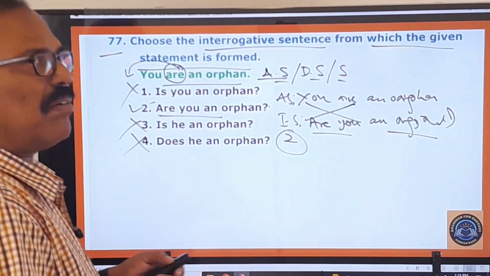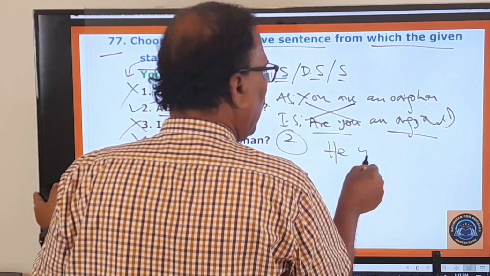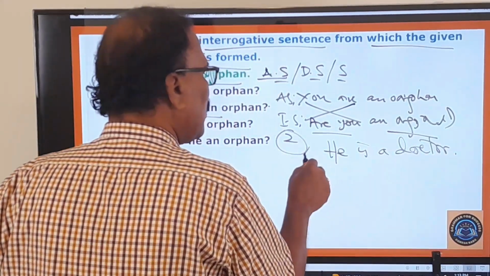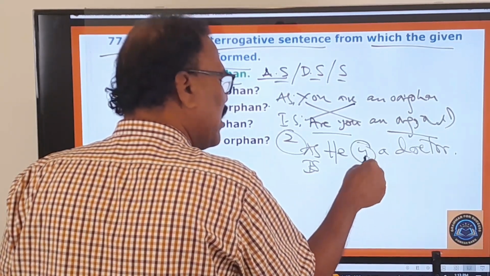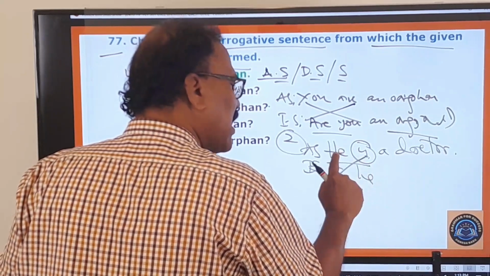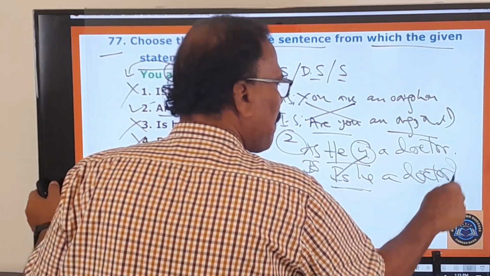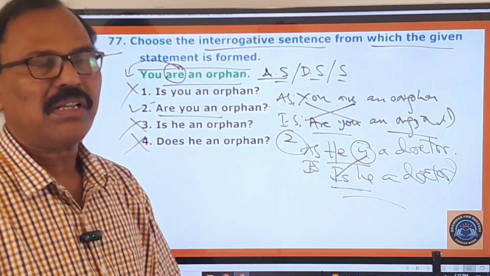So whenever you are given an ordinary statement, you can easily change it. See here, he is a doctor. Now can you turn it into an interrogative sentence? This is an assertive sentence. Interrogative means just take the helping verb from the sentence and put it in front of the subject. Is he? He is, right sentence. Is he? Question. Is he a doctor? He is a doctor. Atharu oka doctor. Is he a doctor? Atharu oka doctor.